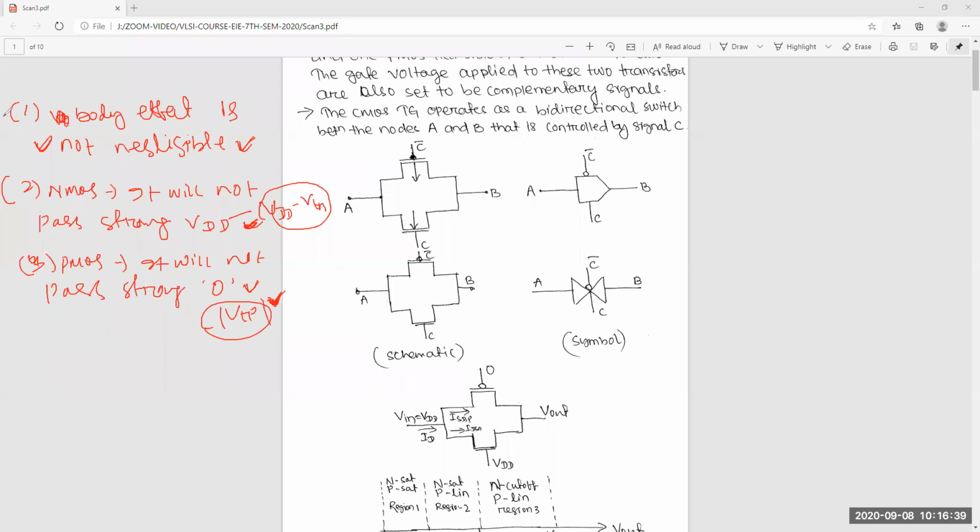So this first disadvantage is common for both. The second is for NMOS, the third for PMOS. So these are the disadvantages if you use a single MOSFET. Clear?